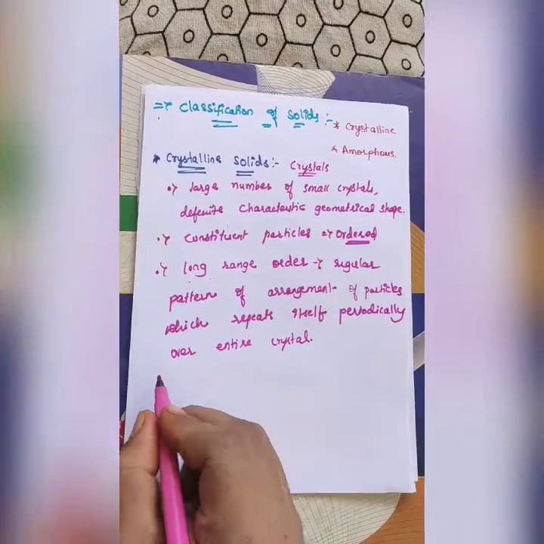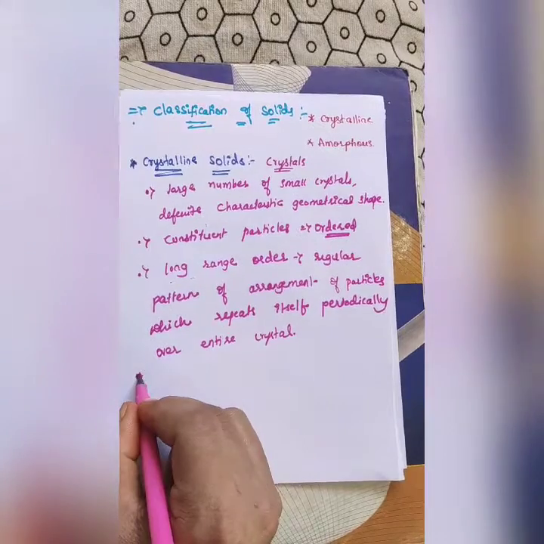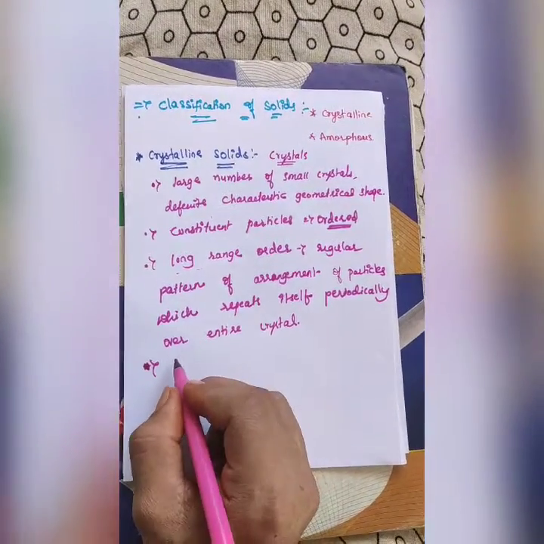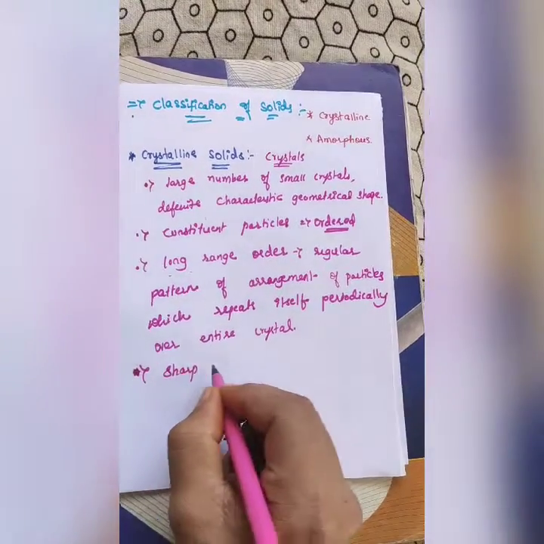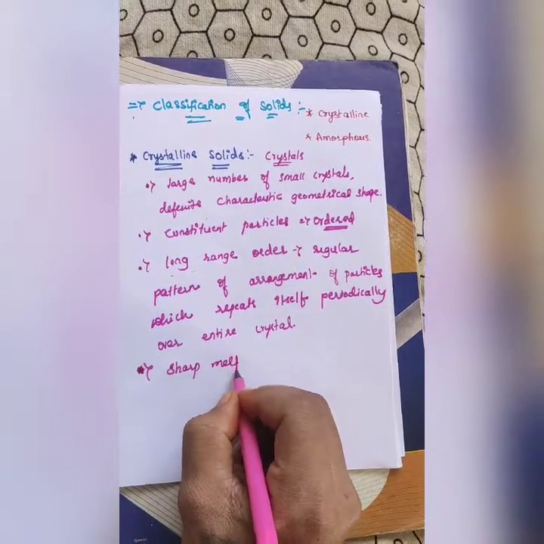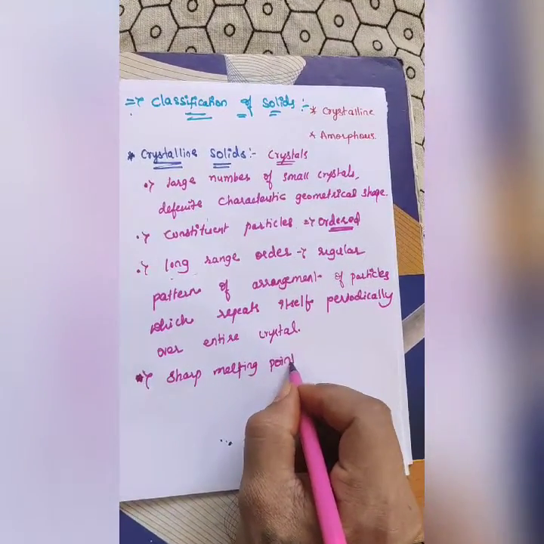At the same time, another most important characteristic of crystalline solids is that they have sharp melting points.